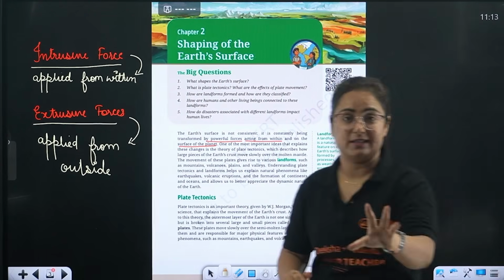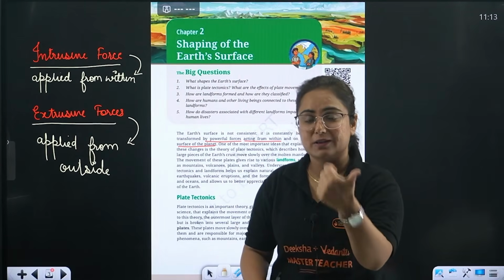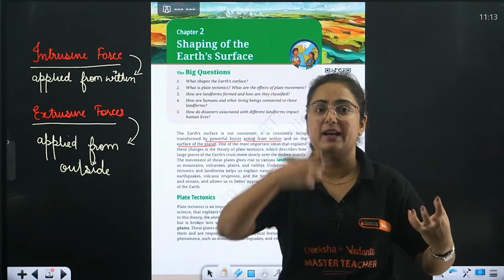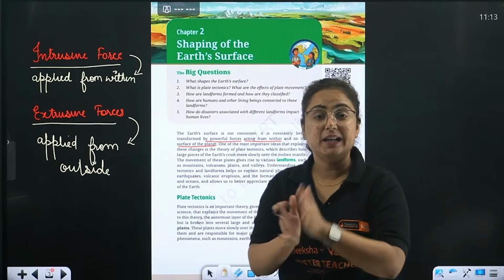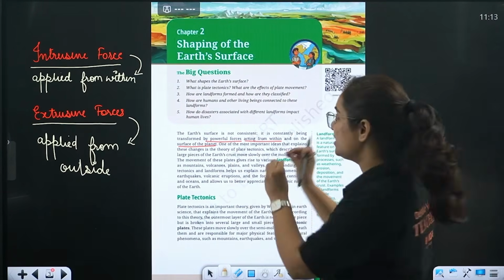Because of forces. And what are those? Intrusive and extrusive, inside as well as outside. Mark it right now in your NCERT that these points are important.